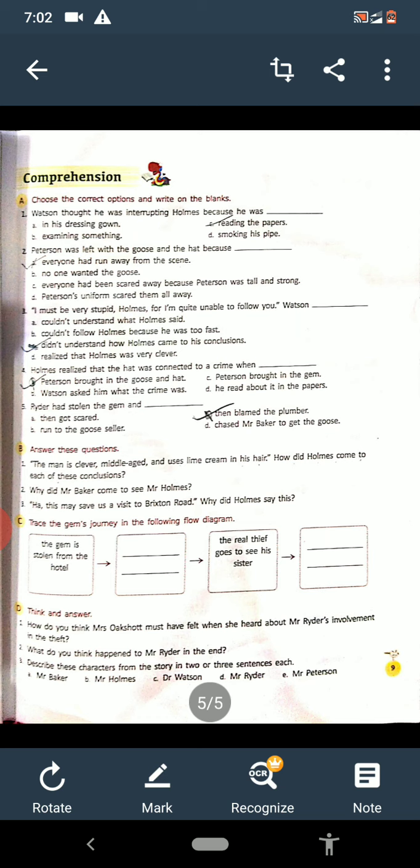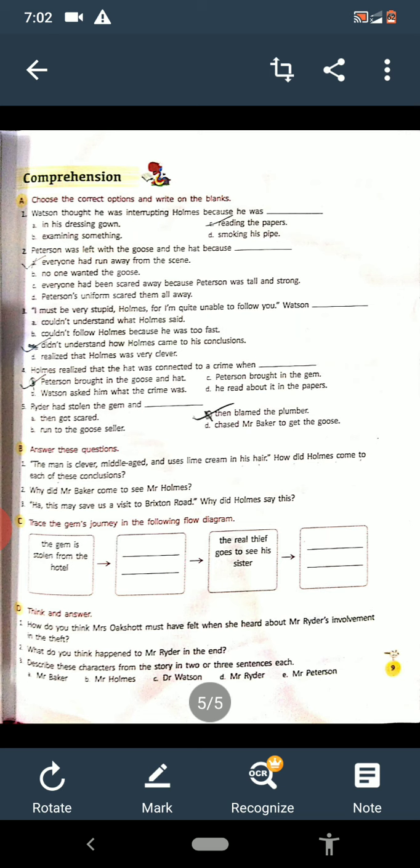Now the third question is, describe these characters from the story in two or three sentences each. We have to tell two or three sentences about each person who is in the lesson. One is Mr. Baker. Mr. Baker was an innocent man and he wanted his goose back.